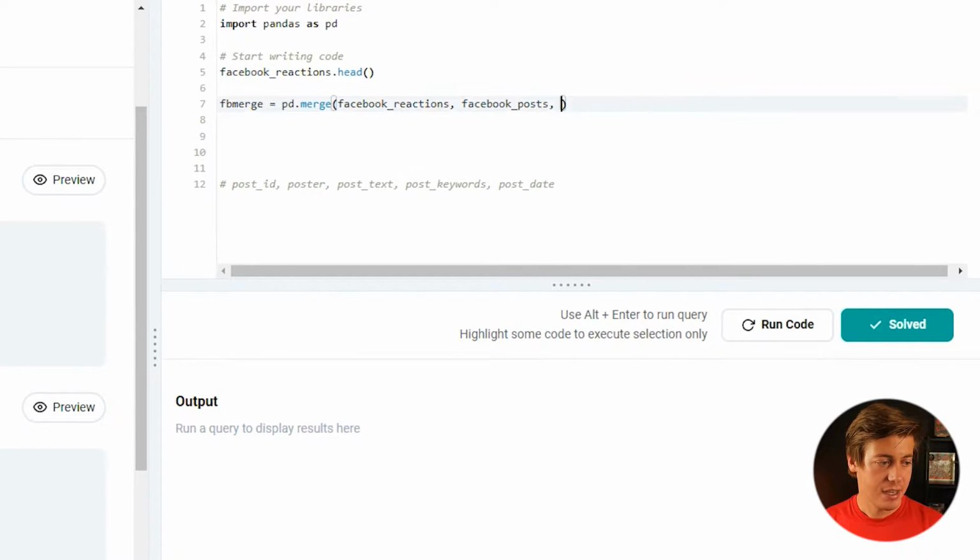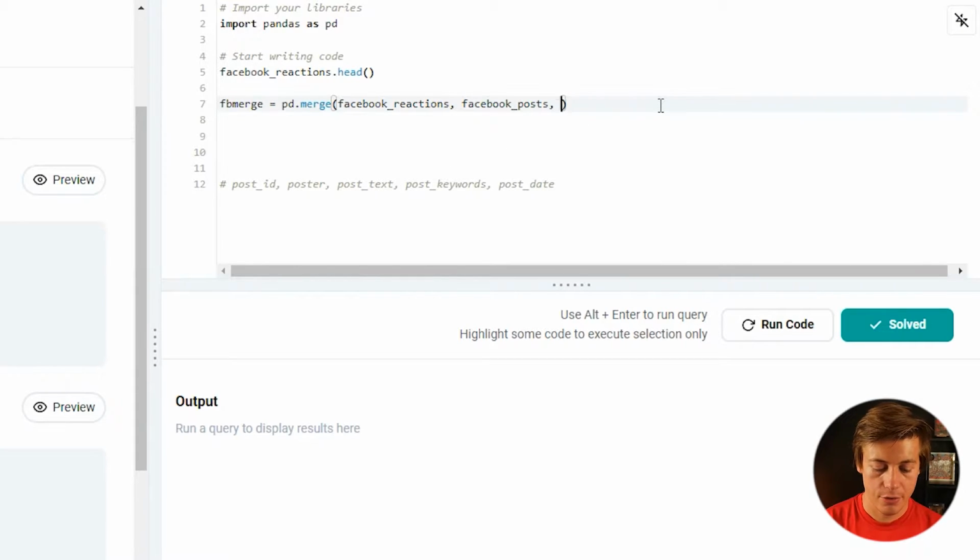So we have the same post ID over here. So you can see post ID is the same. We also have the same poster, I believe. And then text is different, post keywords, and then post date. They have date day and post date. So we're going to merge on a few different ones.